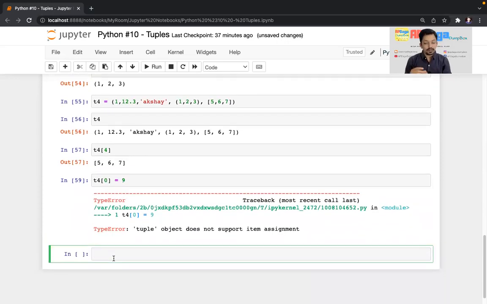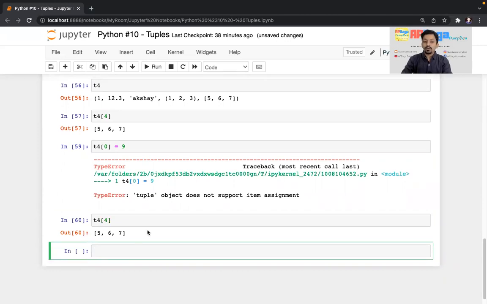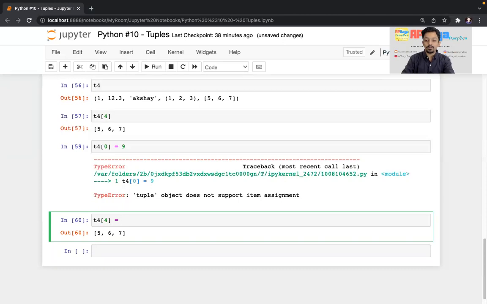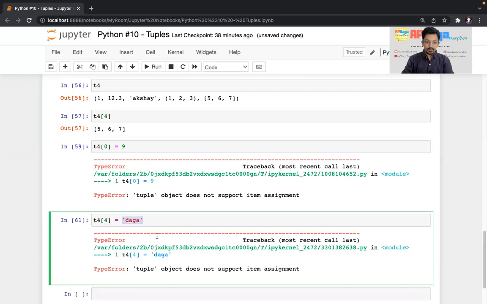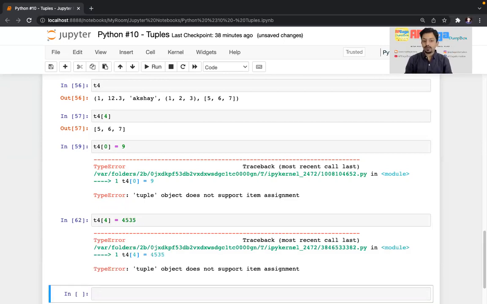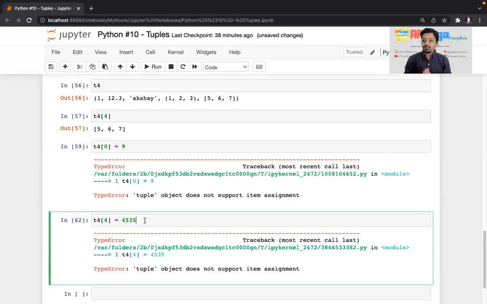But there is a trick. See, if I do T4 of 0, 1, 2, 3, 4, so the fourth index, it is a list. So if I try to replace this whole list element by maybe a string or integer or any other thing, it will throw an error. Why? Overall, tuple is immutable. I'll show you how. So T4 of 4, if I try to replace it with this string DHG, there is an error. If I try to replace it by a number, let's say this number, again the same error. Why? Because tuple is immutable.